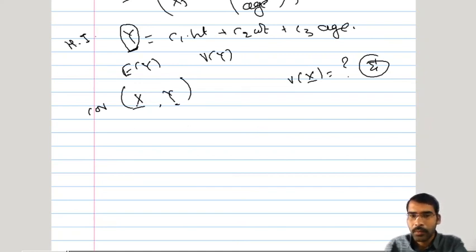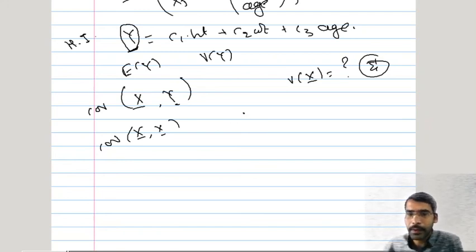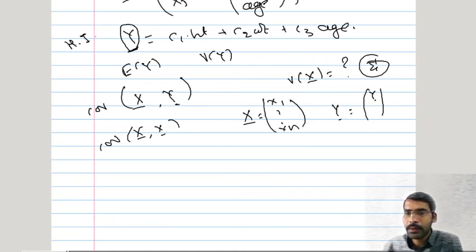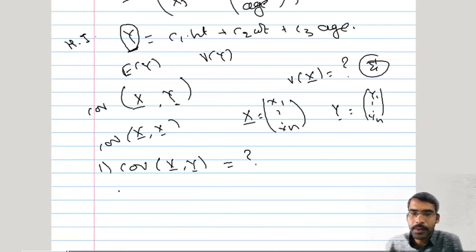Now suppose there is more than one vector in the picture, so instead of calculating the covariance of x bar, we are dealing with two vectors at a time. So x bar is one vector of say dimension n, and y bar is again a vector of the same dimension. We wish to calculate the covariance of x bar, y bar. So how will that be calculated, this is your first homework.